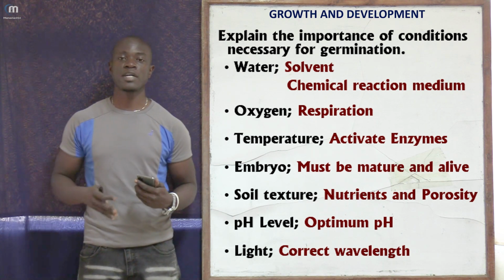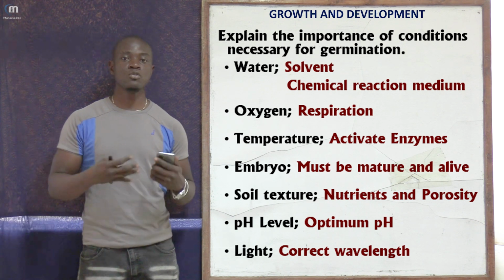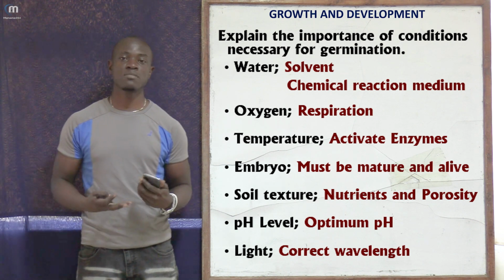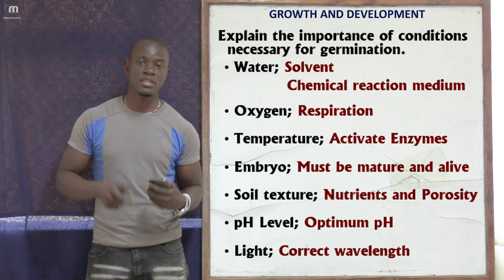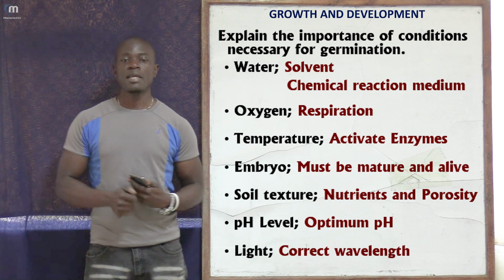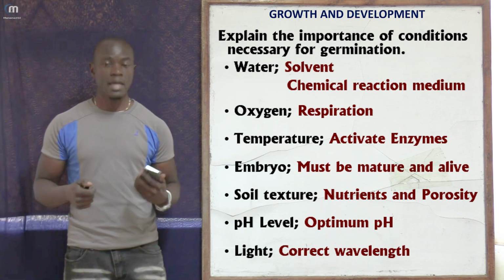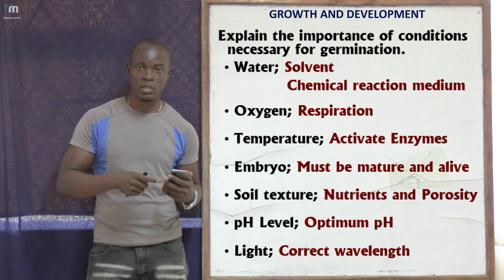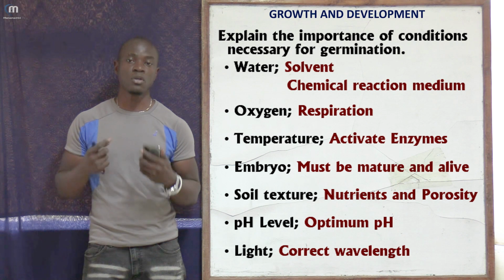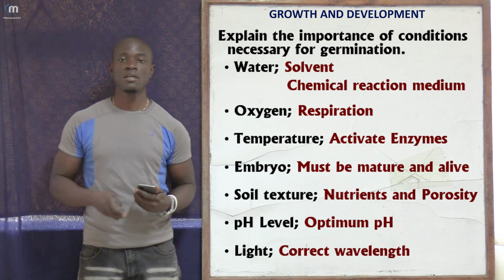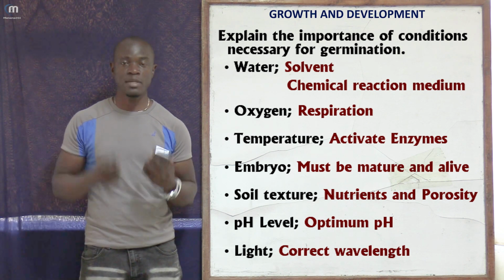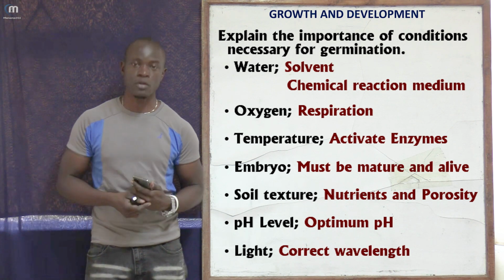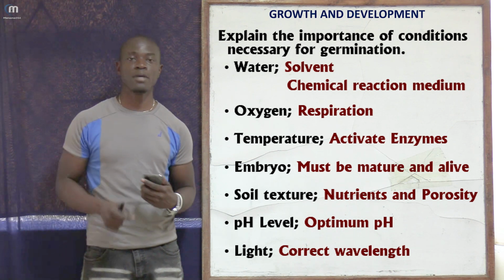So optimum temperature is used to activate the enzymes in order to facilitate growth for this plant species. Then apart from that, we can talk about the embryo, whereby the embryo must be mature, because if the embryo is not mature, then this seed or this germinating plant will never grow. So the embryo must be matured.